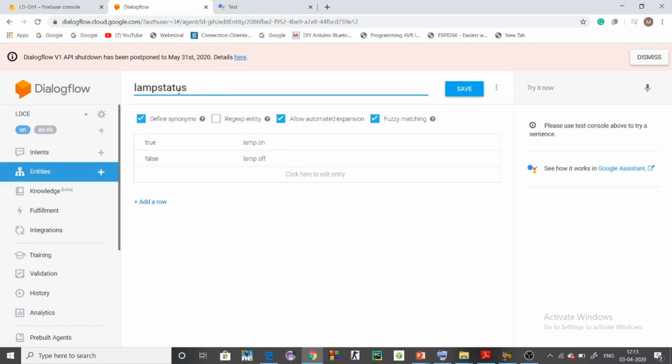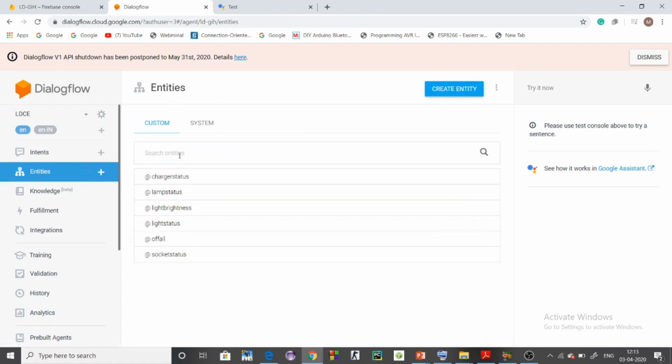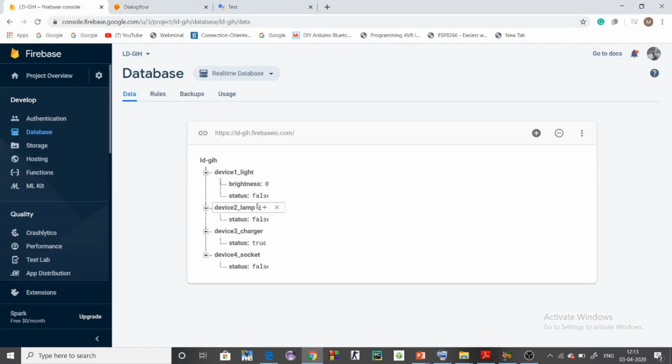So lamp status is an entity. Likewise, we have created many entities in Dialogflow: this is the charger status, light brightness, light status, off all, socket status, and many more, which we can create.